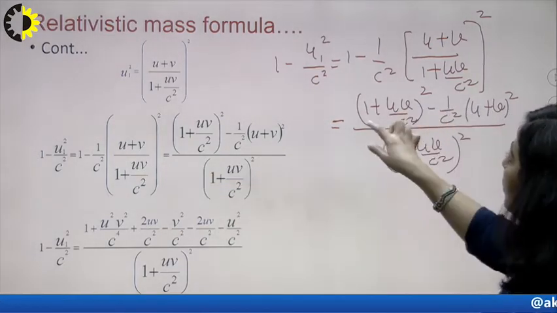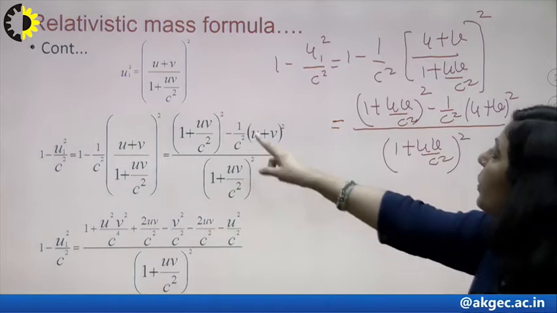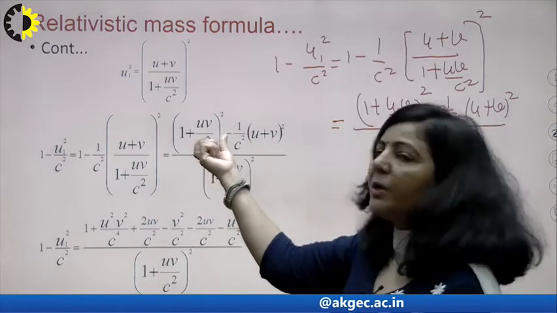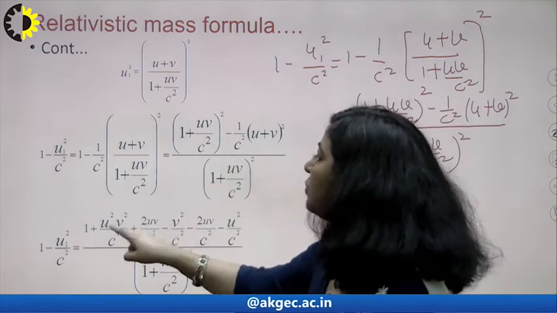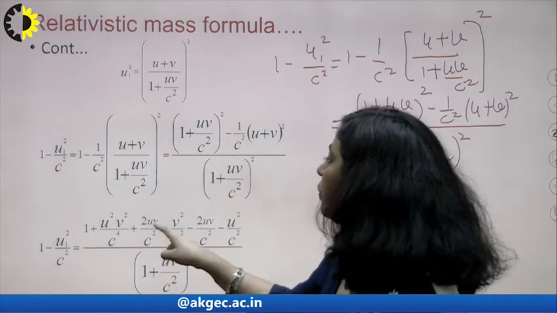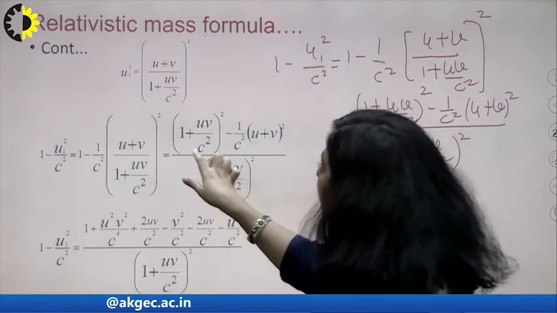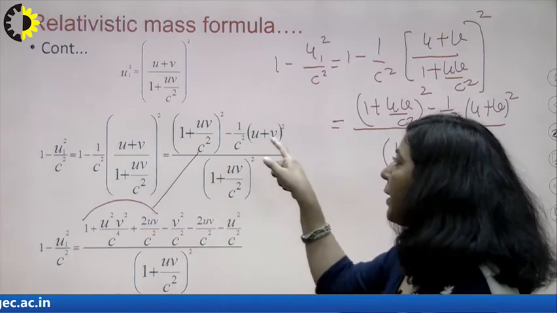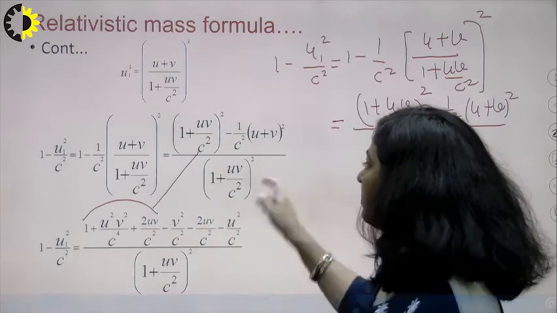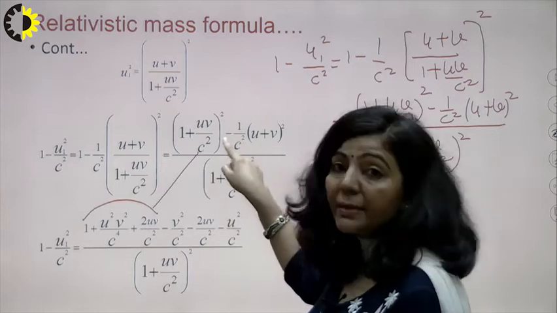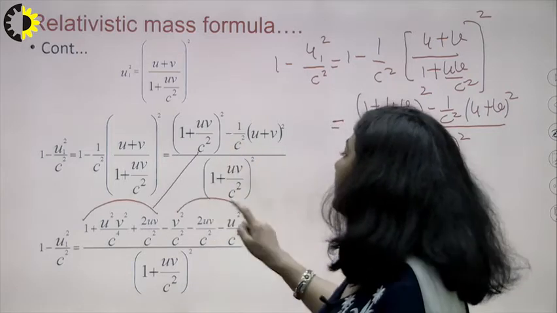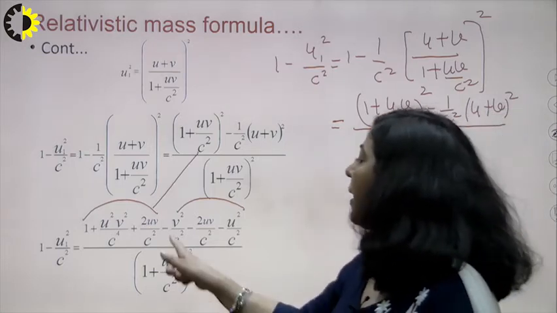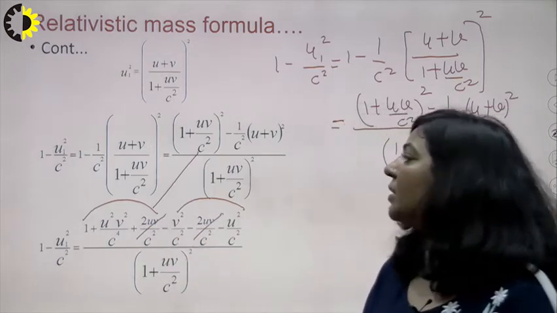Now you are simplifying, and you reach this point: 1 plus uv upon c square minus 1 upon c square. Now you have to simplify here. So a plus b whole square, this will be 1 plus u square v square upon c4 plus 2 uv upon c square. This is your first term. Second one, minus 1 upon c square, and this is again a plus b whole square. After simplifying, since the minus sign is there, you are getting minus v square c square minus u square c square minus 2 uv upon c square. As you can see here, this term will get cancelled by this.